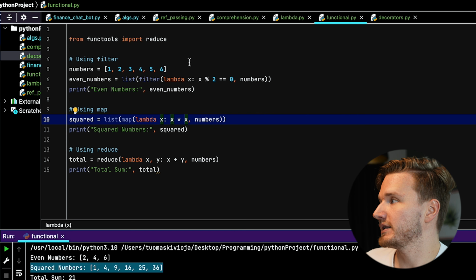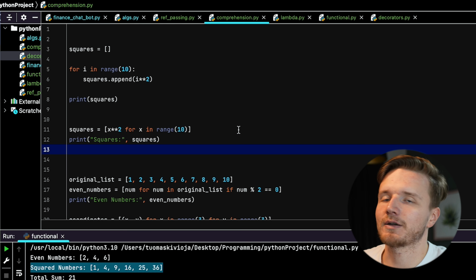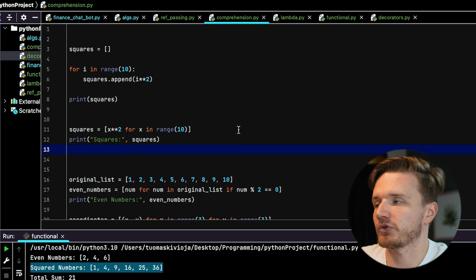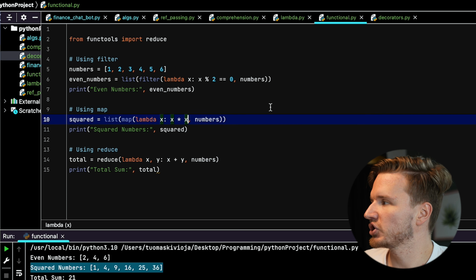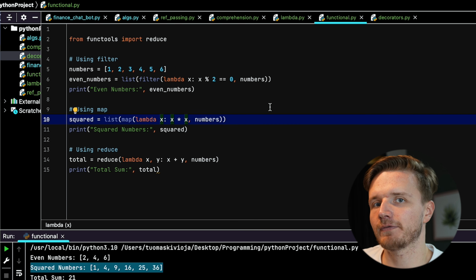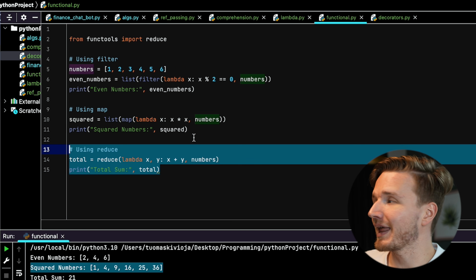And this right here, as you might see, is another way of doing the same thing as we did here with our list comprehension syntax. In this case, I don't really know which one is better, which is worse, it's personal preference, but it's just another way to take in a list and apply some operation for every item of that list and return a new list. Lastly, we have reduce, which is, I guess, the most complex out of these.